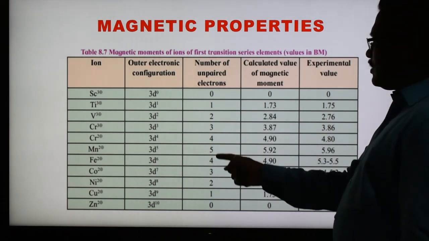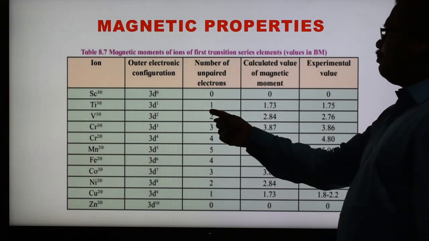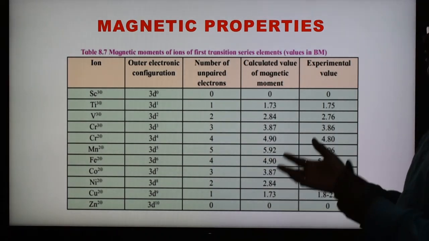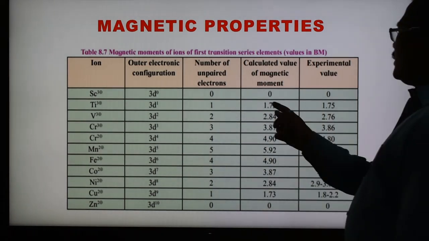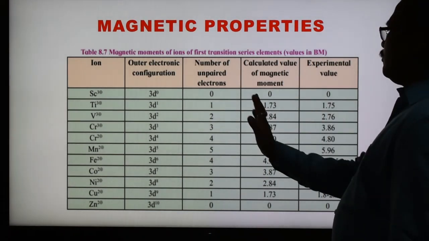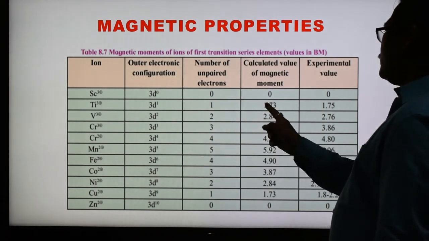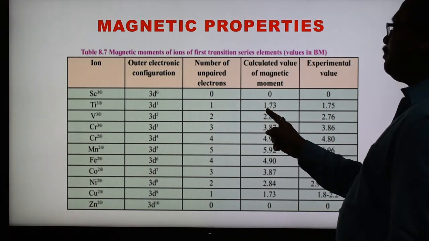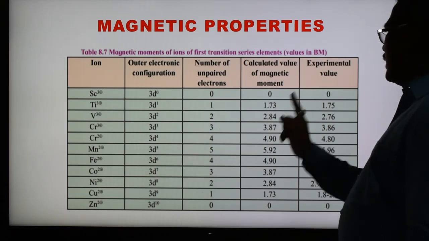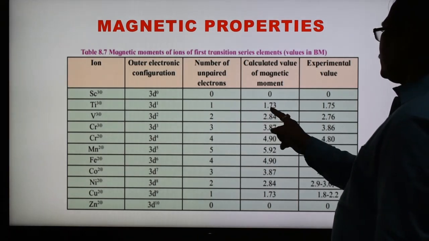If the unpaired electrons are given, this value can be calculated, or if this value is given, the number of unpaired electrons can be calculated using the spin-only formula. We are going to see what the formula is. One important thing is that when the number of unpaired electrons is 1, the value of the magnetic moment is 1 point something. So 1 is a must: the unpaired electron is 1, so the value is 1 point something.